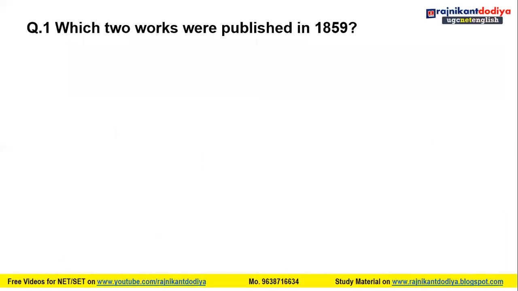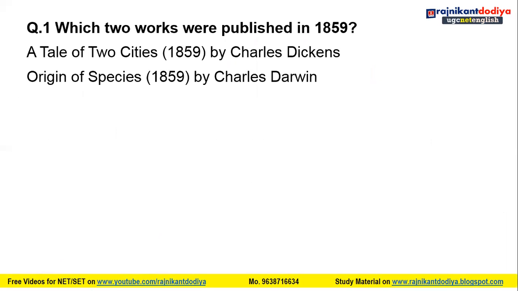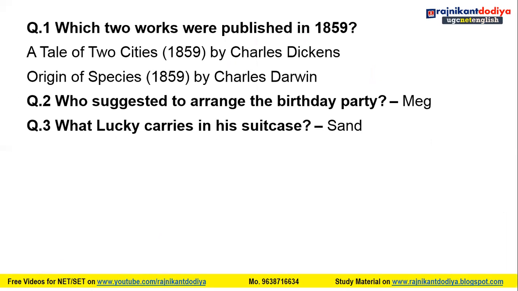First of all, which two works were published in 1859? There were two different works: A Tale of Two Cities by Charles Dickens and Origin of Species by Charles Darwin. And who suggested to arrange the birthday party? It was Meg. Then what does Lucky carry in his suitcase? It was sand.